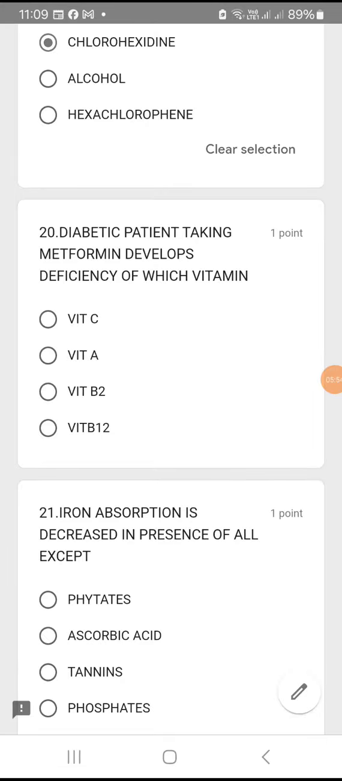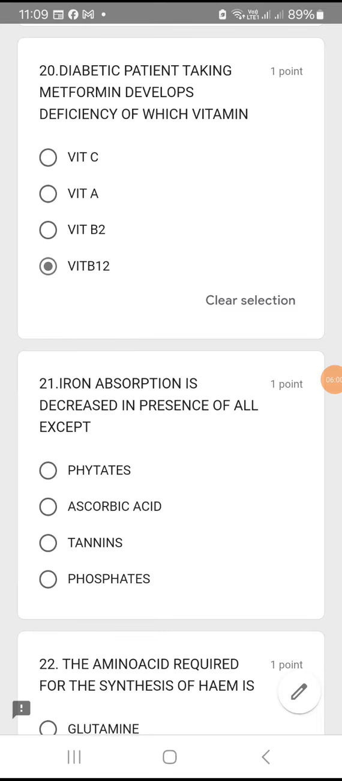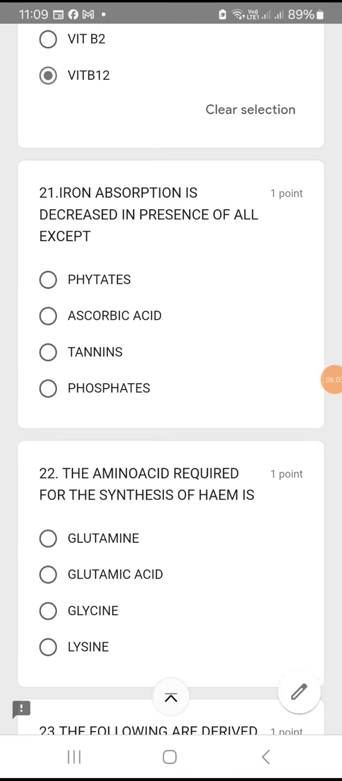Vitamin C, A, B2, B12. Last option, B12. Okay, most of the times the doctor prescribes vitamin B12 for diabetic patients along with metformin. Question number 21. Iron absorption is decreased in the presence of all except.